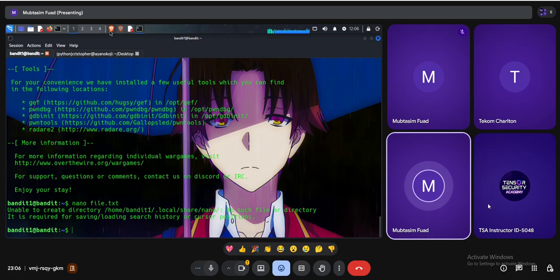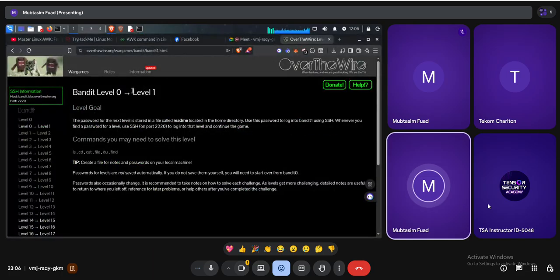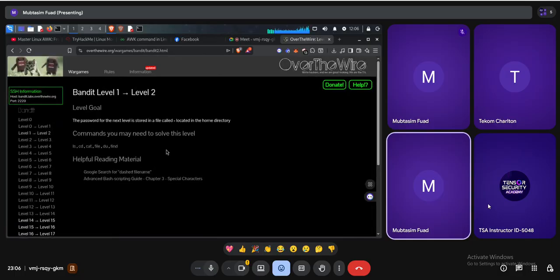Let's go to the next level, Bandit 1. We have already reached level 1. Now we have to go from level 1 to level 2. How can I do that? Let's read the instruction. The instruction said that the password for the next level is stored in the file called dash. Actually, the file name is dash, nothing more, located in the home directory.